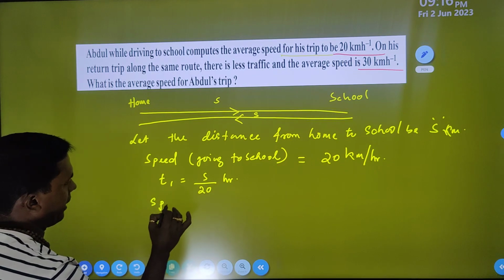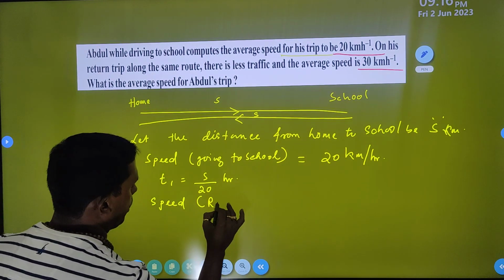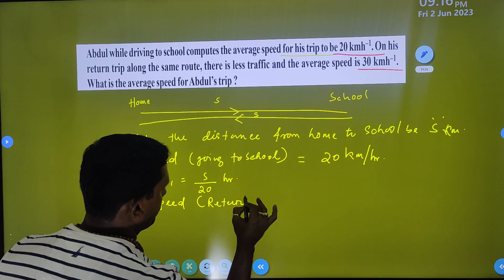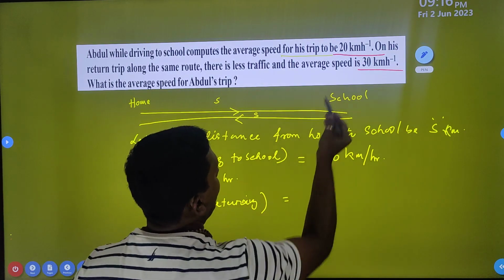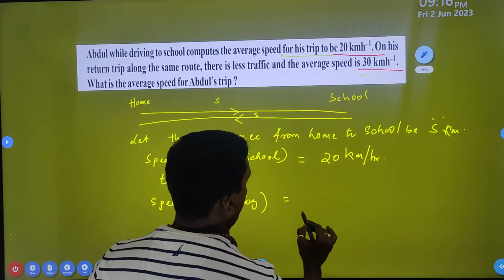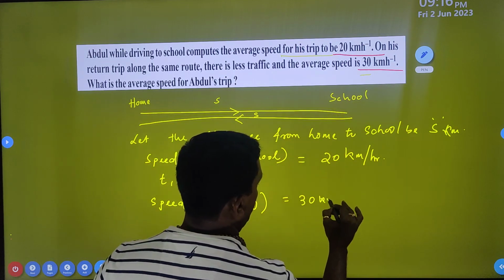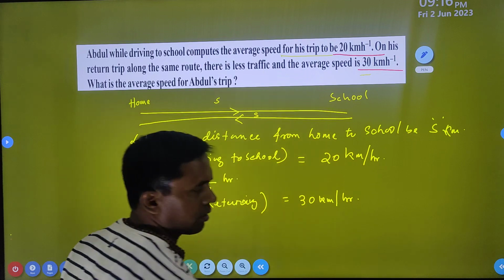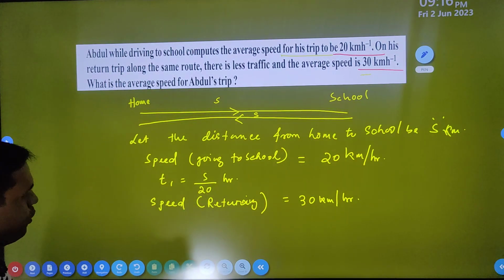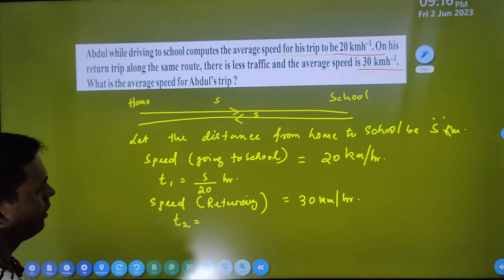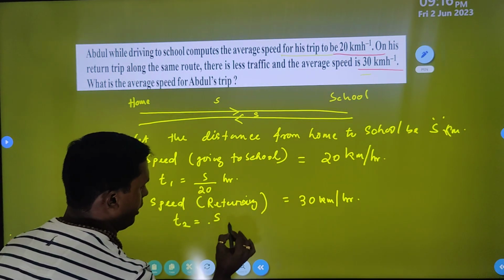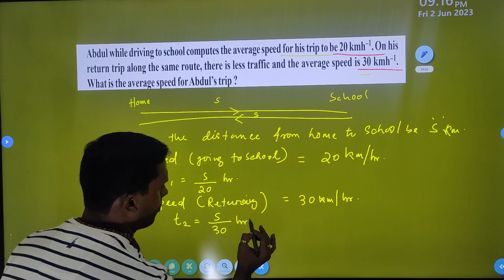And speed for returning, returning speed, तो this is your less traffic, so speed थोड़ा ज्यादा है, that is 30 km per hour. समझ में आया? Now just you find out how much time it will take to return to home, the same distance remains same s divided by 30 hour.